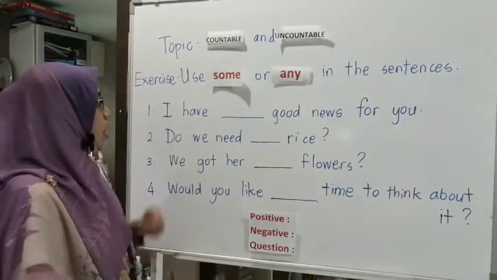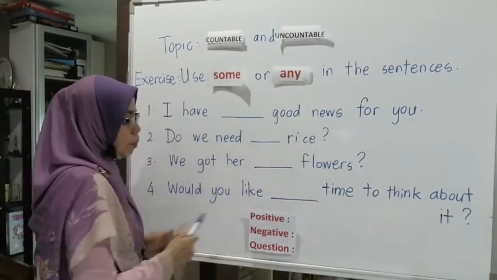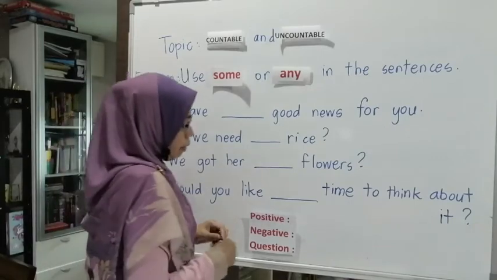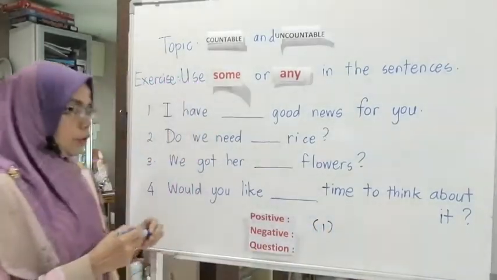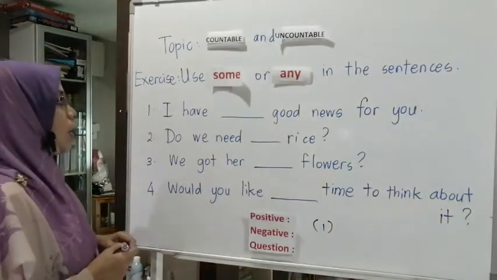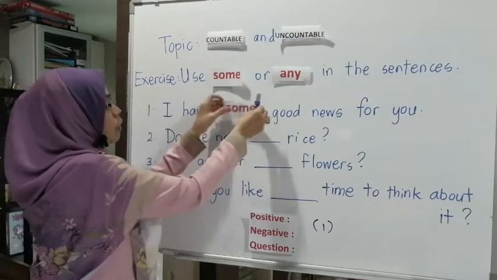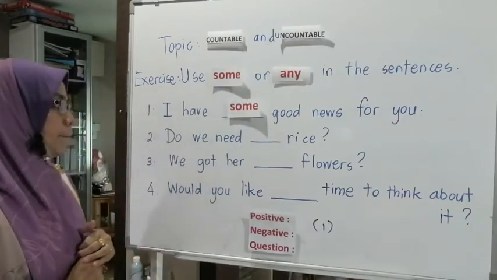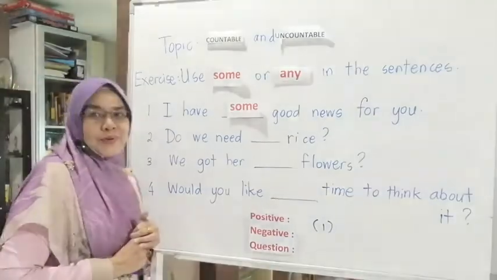This is a positive sentence. For positive, you use the word some. Now: I have some good news for you.